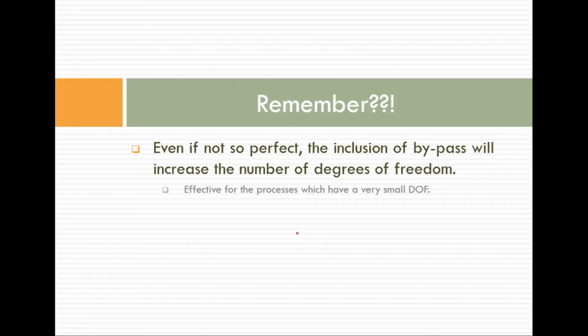Please remember, even if it is not perfect, the inclusion of a bypass line or bypass controller will increase the number of degrees of freedom. Especially in the reboiler, you can see that the degrees of freedom is 1. If we want to include one more controller, then definitely we need to increase the degrees of freedom. So something similar to a bypass controller we have to use.